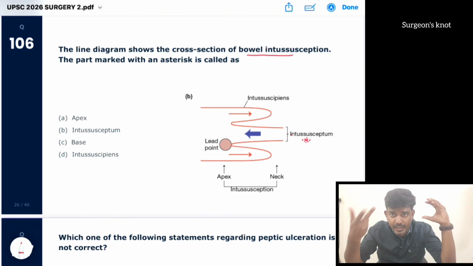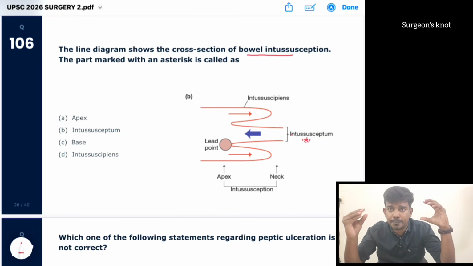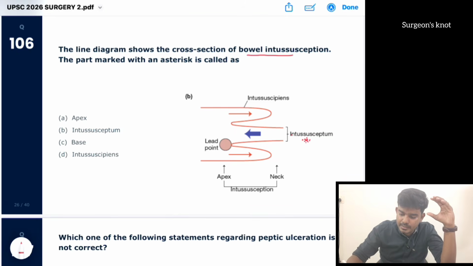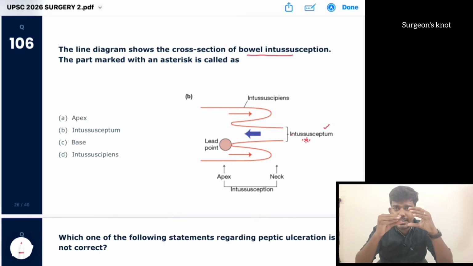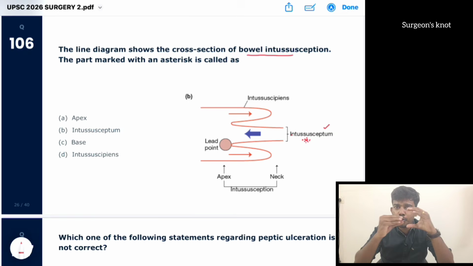Remember the recipient as the intussuscipiens. The part that is going inside is called the intussusceptum. So here the marked part is the intussusceptum that goes inside the intussuscipiens. Most commonly, primary is more common in children. It will be ileocolic, so the ileum will be going inside the colon.